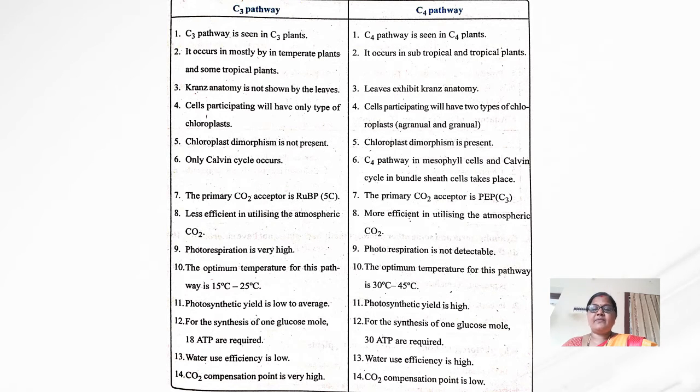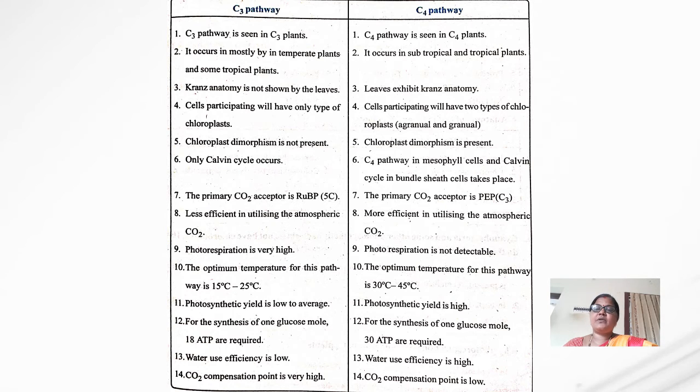In the C3 pathway, chloroplast dimorphism is not present, and in the C4 pathway it is present. Only the Calvin cycle occurs in which pathway? The C3 pathway. In the C4 pathway, the C4 cycle occurs in mesophyll cells along with the Calvin cycle in bundle sheath cells.